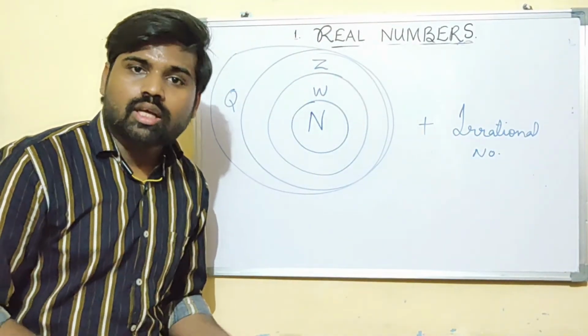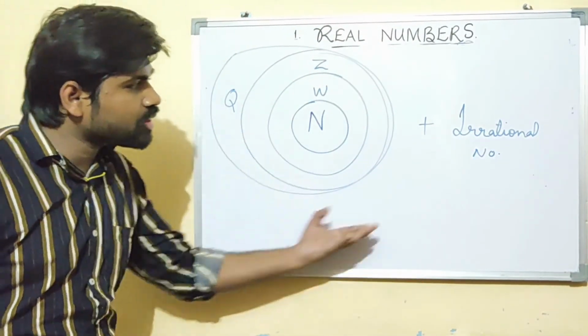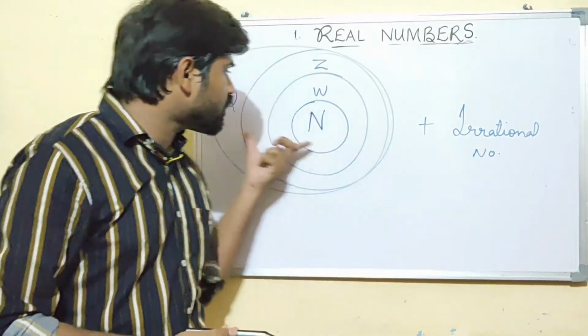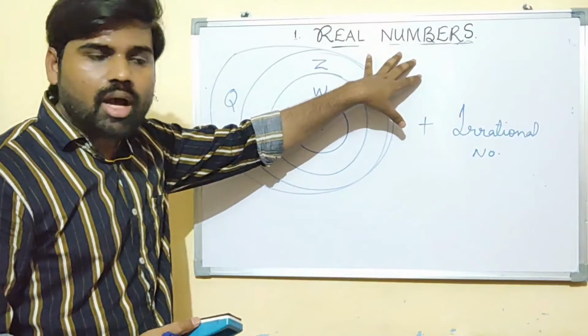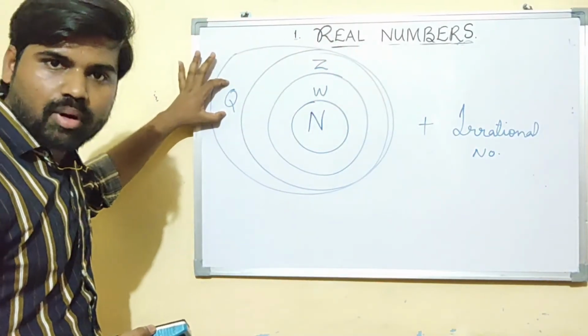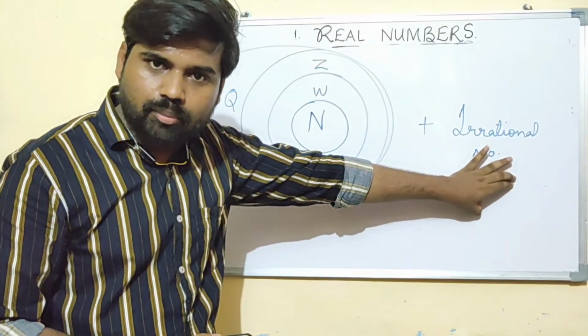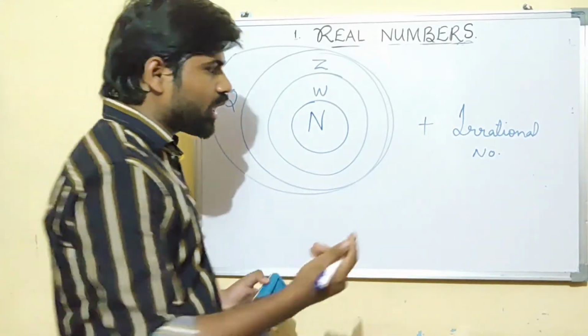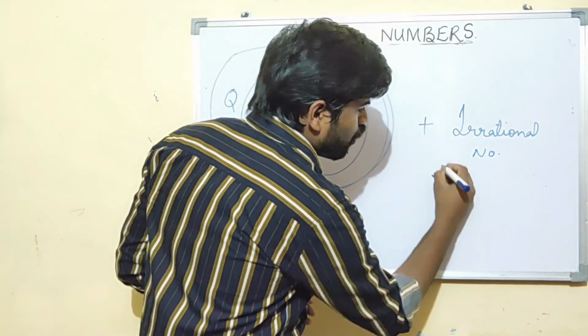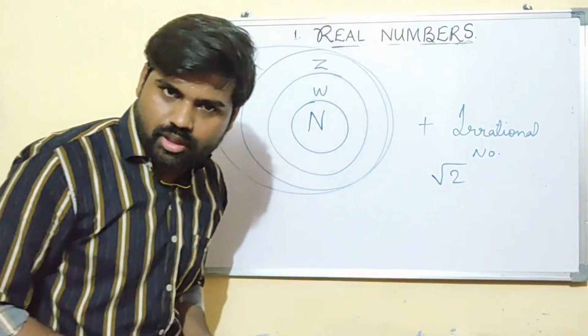What is a real number? It's the collection of rational numbers and irrational numbers. You might be thinking I didn't give an example of an irrational number. Okay, it slipped my mind. Root 2 is an irrational number.